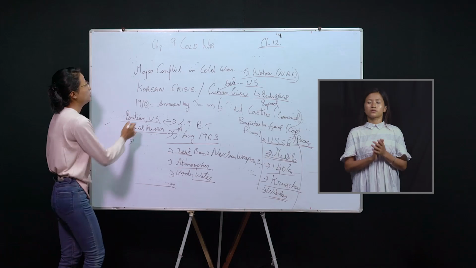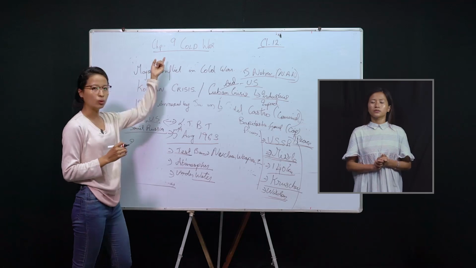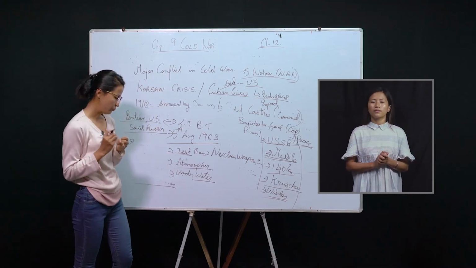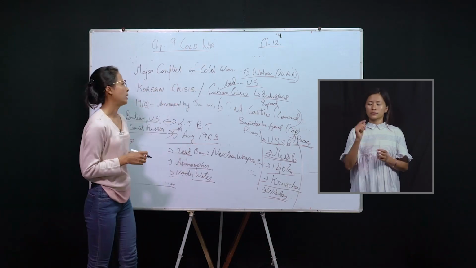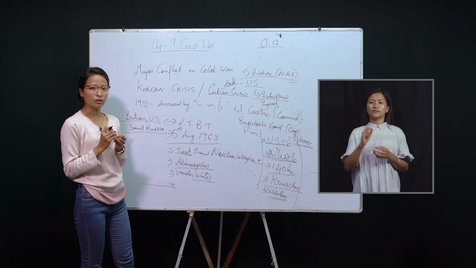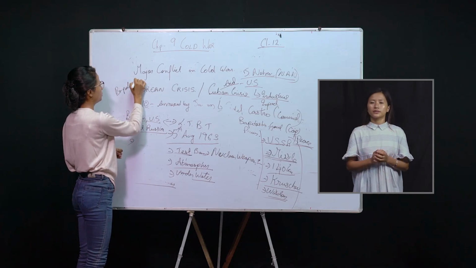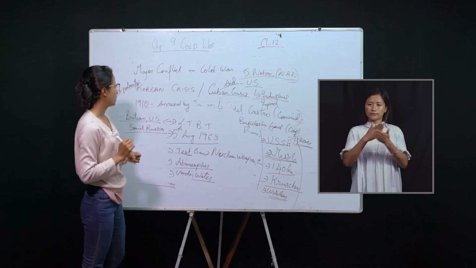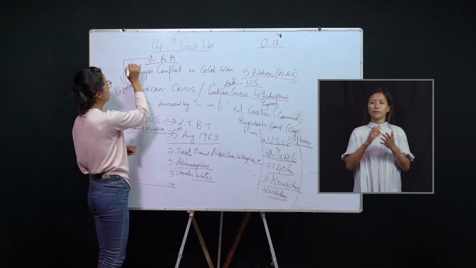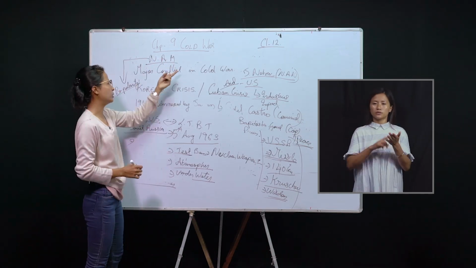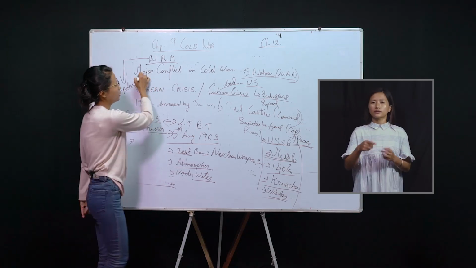Okay, so in Unit 9, the important topics will be the Cold War. And Bernard Baruch, whom we mentioned in the first session, is the first person to use the term Cold War. The second important topic is the causes of the Cold War, bipolarity, that is the world divided into two superpowers. And the challenge to bipolarity was in the form of the non-alignment movement. And for non-alignment, we have discussed the features and the aims.